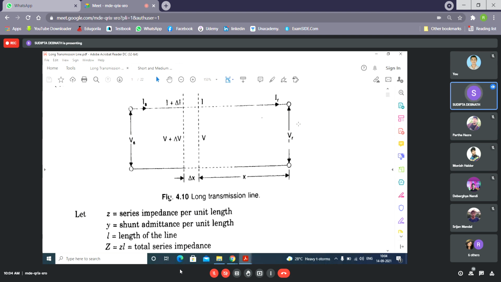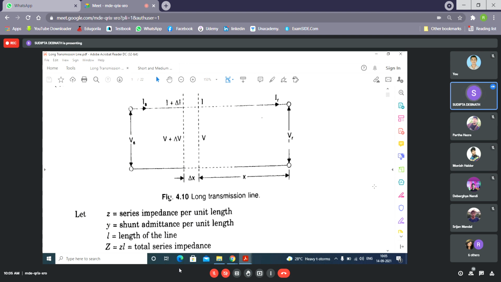But for the reflected wave, as x increases, it decreases. That means as if the voltage wave is reflected back from this end. What is the originating point of the reflected wave? It is the receiving end. So as it goes from here to here, it is getting attenuated.